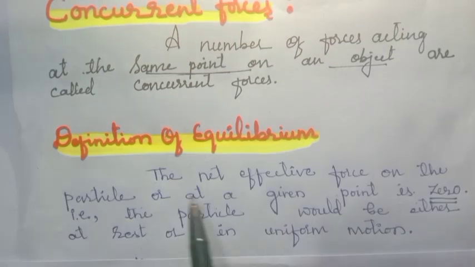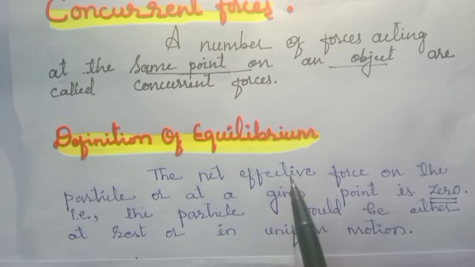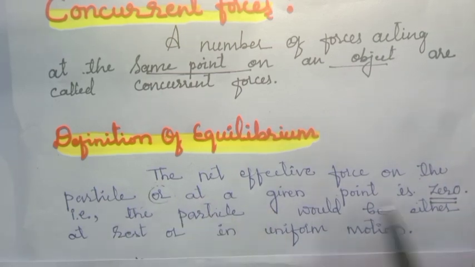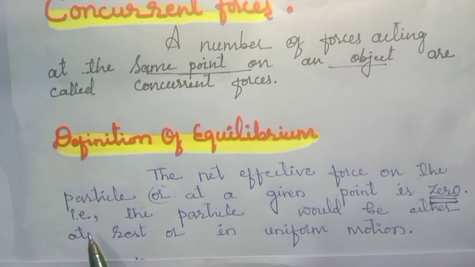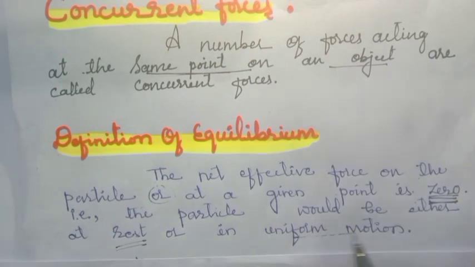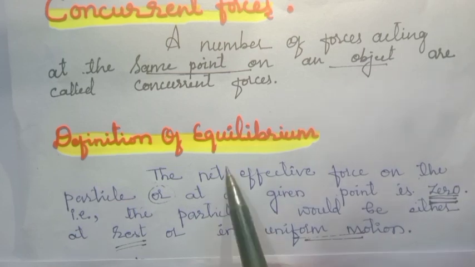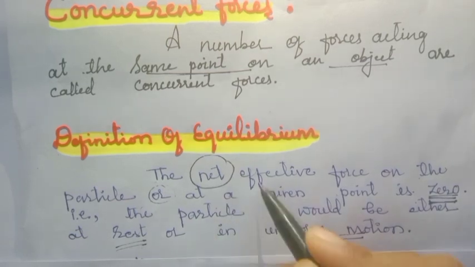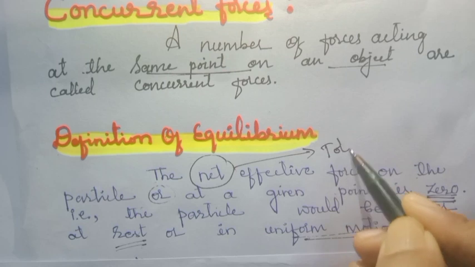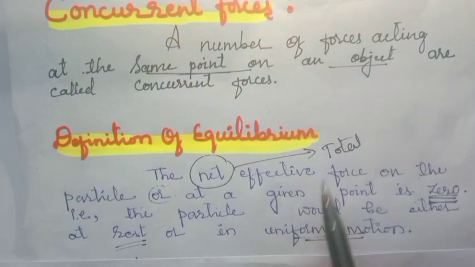So the definition states that the net effective force on the particle or at a given point is 0. That is, the particle would be either at rest or in uniform motion. Here, what do you mean by net? Net means total. The total effective force on the particle.